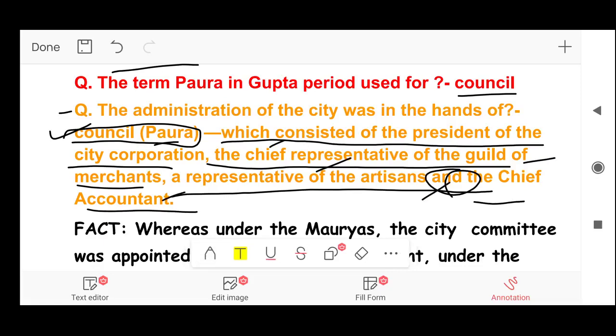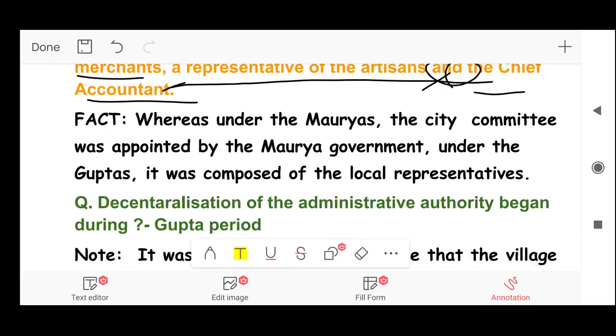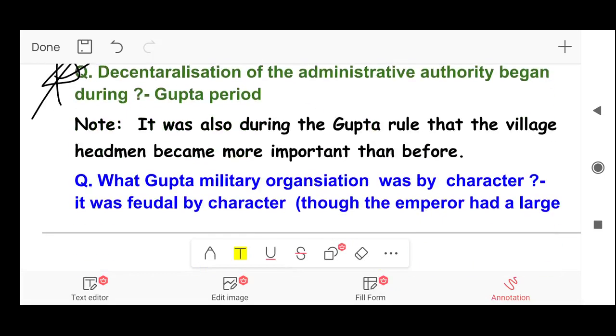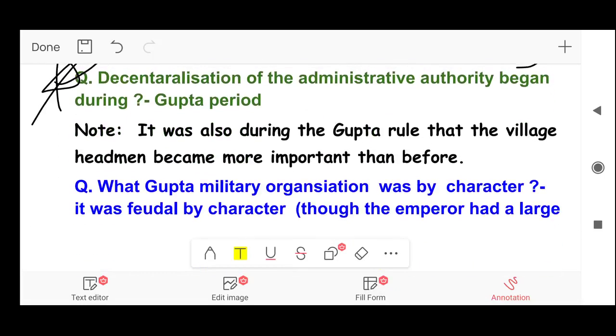Now there's one fact: whereas under the Mauryas the city committee was appointed by the Maurya government, under the Gupta it was composed of the local representatives. Next question. Decentralization of the administrative authority began during the Gupta period. Note, it was also during the Gupta rule that the village headman became more important than before.